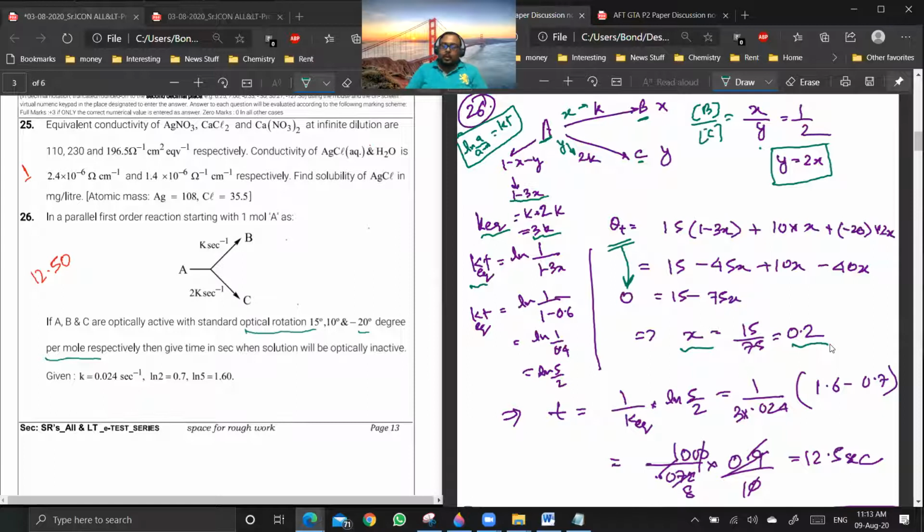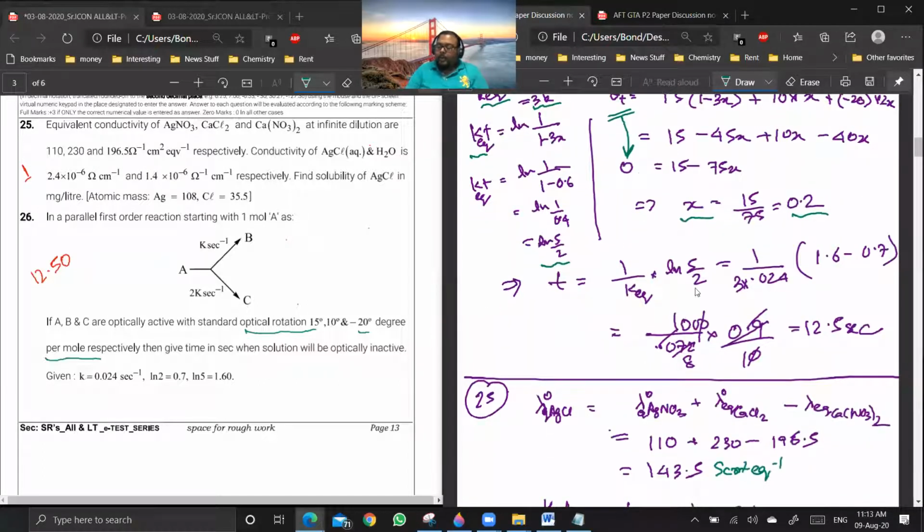Yes, sir. So we'll be using K equivalent T is equal to ln of 1 by 1 minus 3 into 0.2, which is 1 minus 0.6. It will be ln of 1 by 0.4, and it will be equal to ln of 2.5 or 5 by 2. Okay. Now T will be equal to what? 1 by K equivalent into ln of 5 by 2. And K equivalent will be 3K, which is 3 into 0.024. And ln of 5 by 2 will be ln 5 minus ln 2. ln 5 is 1.6 and ln 2 is 0.7. So it is 0.9. If you do the mathematics, answer will be 12.5 seconds.